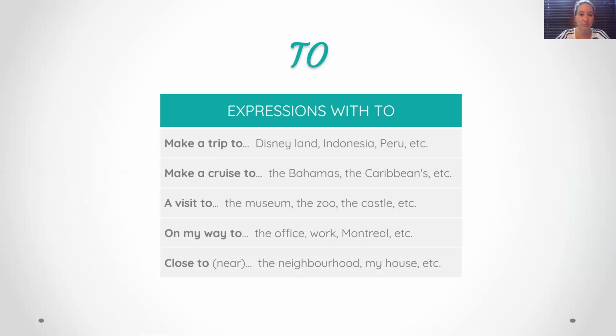Great. Now we use the preposition to with other expressions. Good. If I make a trip, I will say I make a trip to.